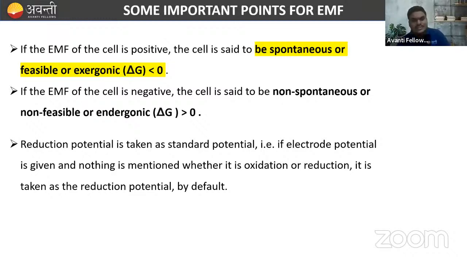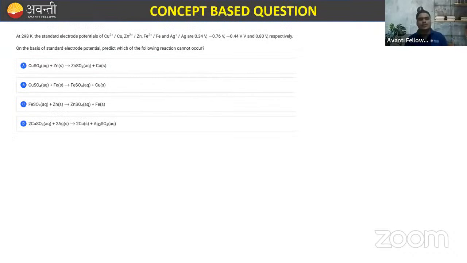Now, reduction potential is taken as the standard potential. If the electrode potential is given and nothing is mentioned about whether it is oxidation or reduction, it is taken as the reduction potential by default. Always remember. Okay, if two values are given and they are not mentioning whether the value is of reduction potential or oxidation potential, always assume by default that the given value is the reduction potential value. Okay, so you always have to assume the given value is of reduction potential. Is it clear?